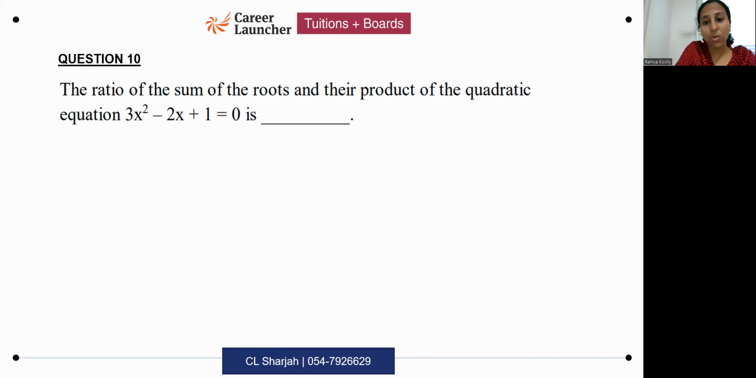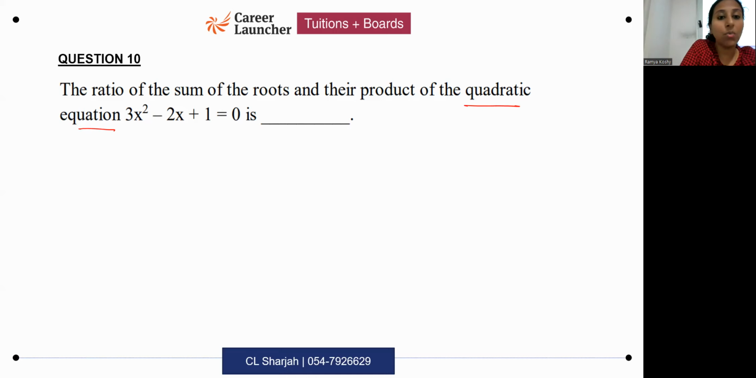See, here they have mentioned quadratic equation. We are doing the polynomials chapter, I know, but the sum of zeros is the same as the sum of roots of a quadratic equation. Please remember that. Sum of zeros of a polynomial is the same as the sum of roots of a quadratic equation. Product of zeros of a polynomial is the same as the product of roots of a quadratic equation.